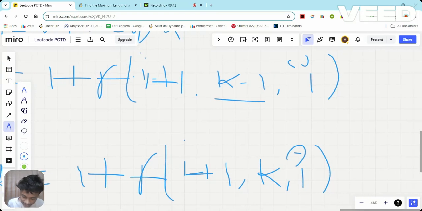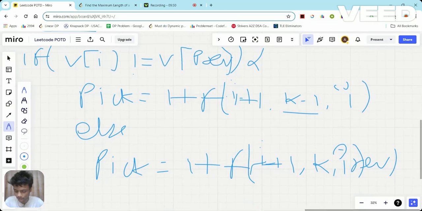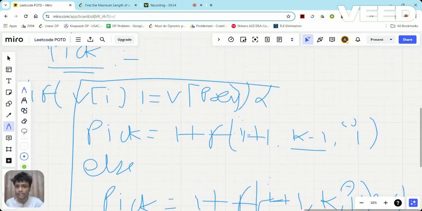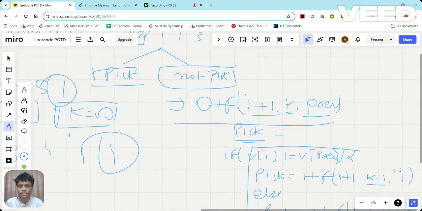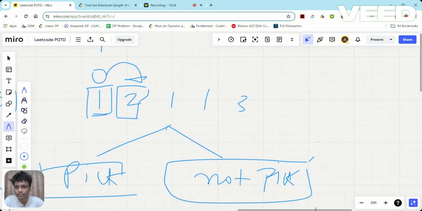No, in that case I'm not going to change the previous value, or if you change it, it will not affect anything, right? So it's totally up to you whether you want to change it or not. So this is the case when we are going to pick a particular element, and this is the case if I'm not going to pick any element, right? So these are the two cases when I'm going to pick and when I'm not going to pick it, right?